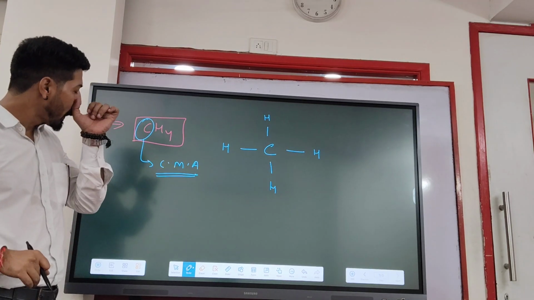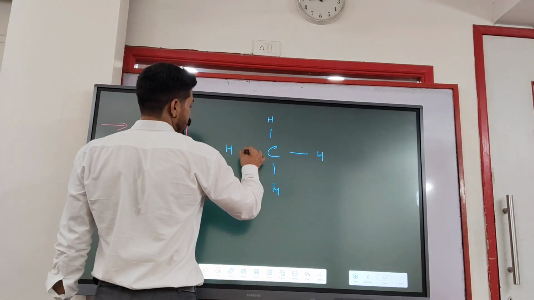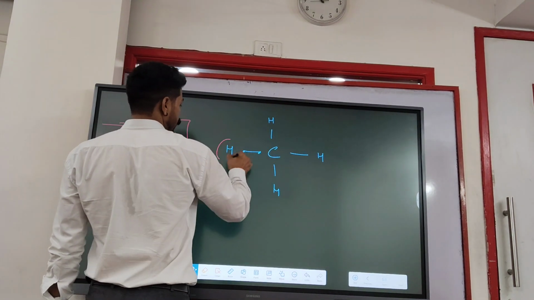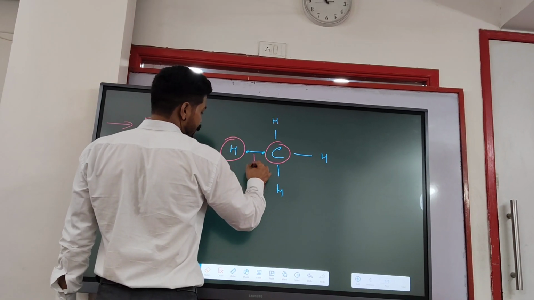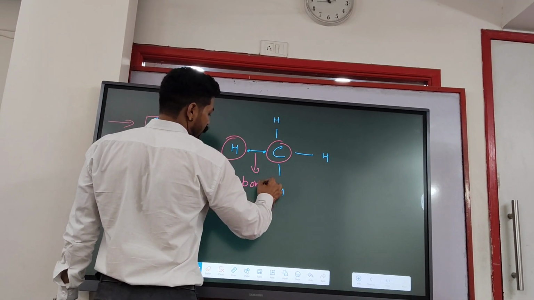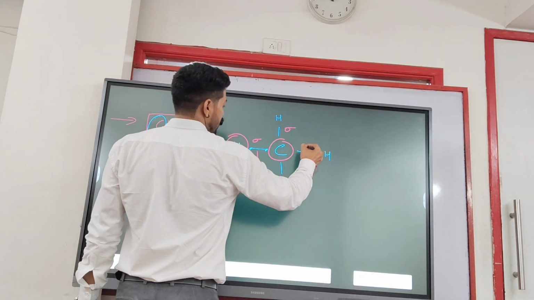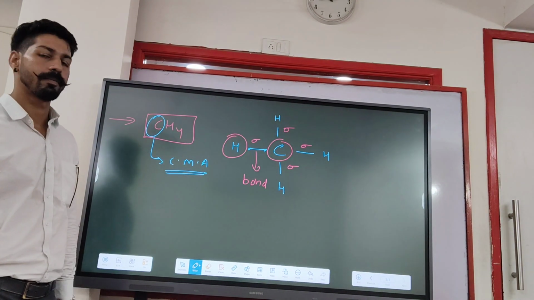So here we can see the distance of bond between 2 atoms. This is known as the bond, and this is a sigma bond. So here 4 sigma bonds are available.